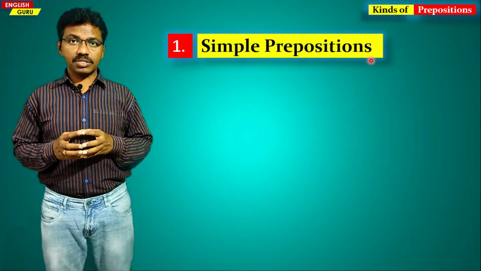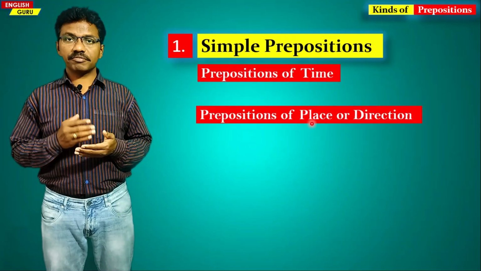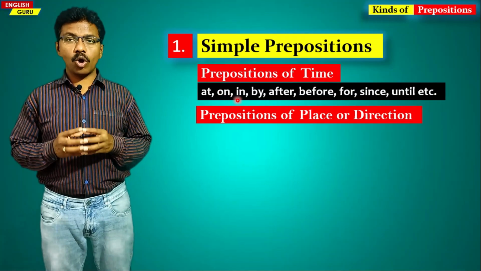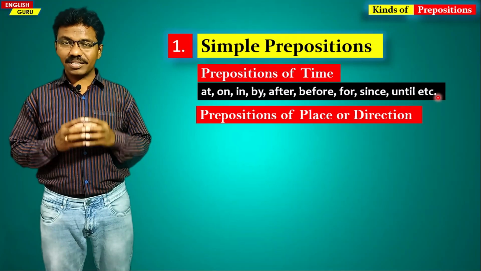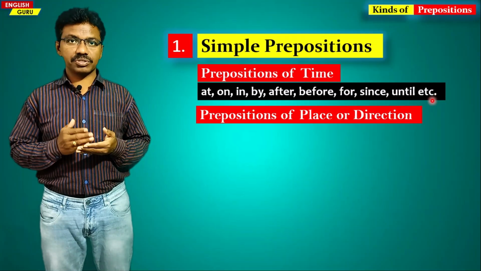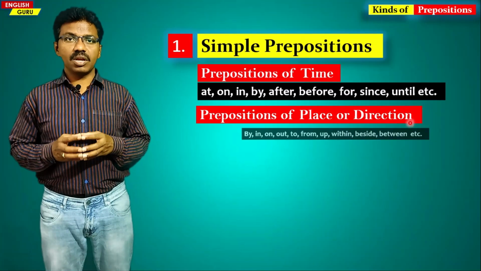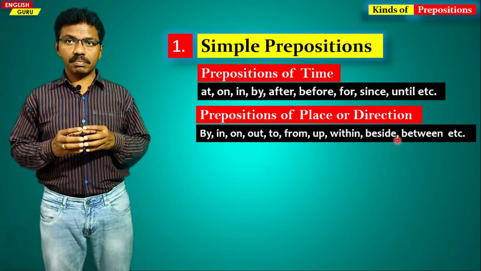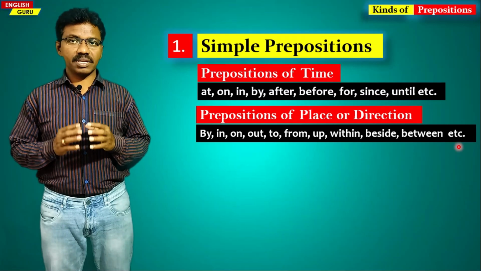The first one is simple prepositions. Simple prepositions have two categories: prepositions of time, and prepositions of place and directions. If you take prepositions of time: at, on, in, by, after, before, for, since, until, etc., these are all prepositions of time. Whereas if you take prepositions of place and directions: by, in, on, out, to, from, up, within, beside, between, etc., these are all prepositions of place and directions.